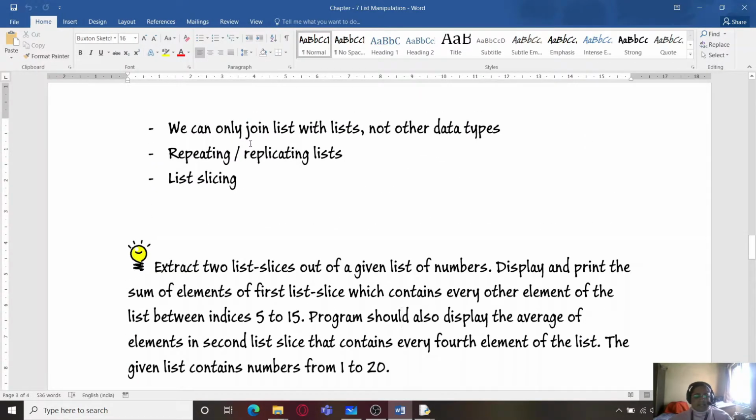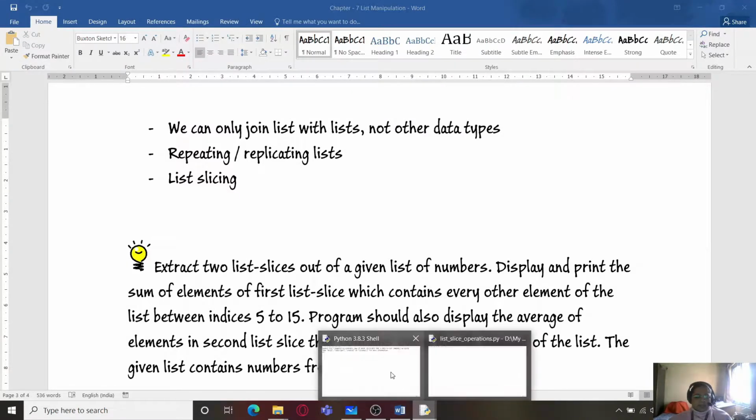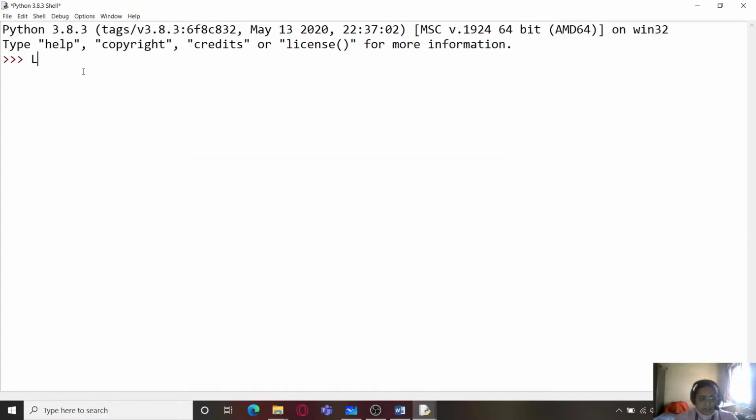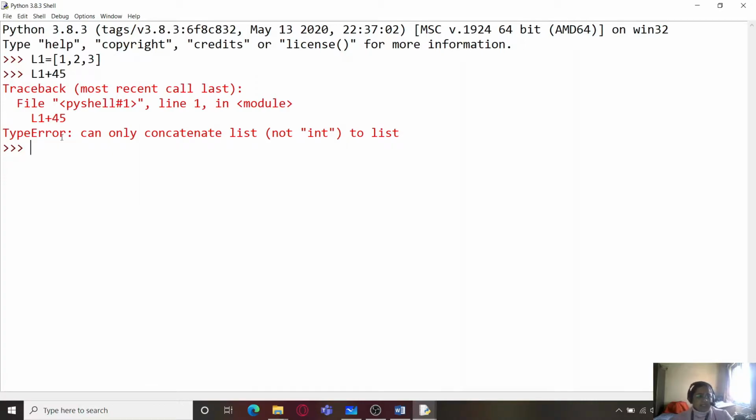So let's start with the first one, that is, we can only join a list with lists, not other data types. To see that, suppose we create a list here, 1 2 3, and we try to join L1 with an integer value 45. You can see that you get an error message, a type error exception: you can only concatenate list to list, not integers.